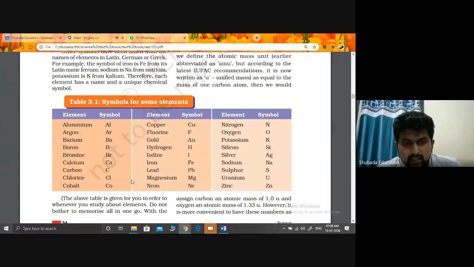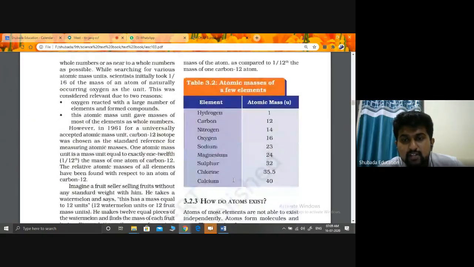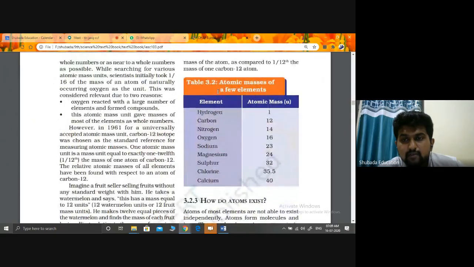This table has to be in your notes, and you have to learn it, because it is very important for the 10th topic, chemical equations and reactions. In 9th you also studied the atomic mass of a few elements.